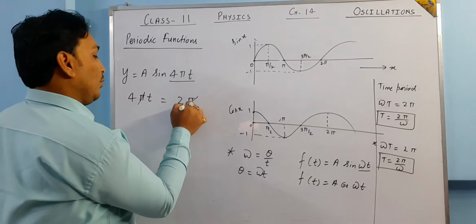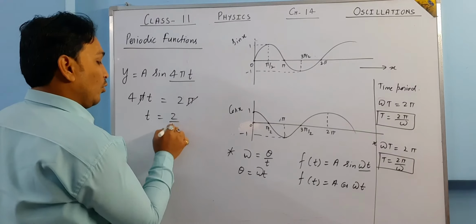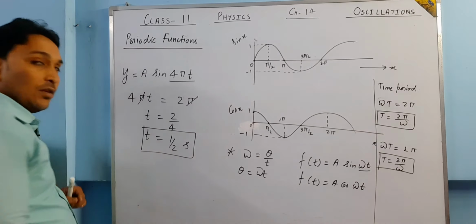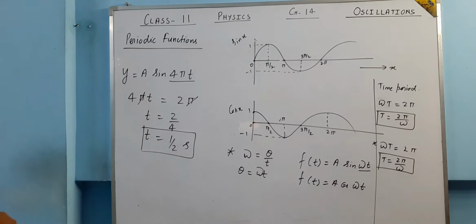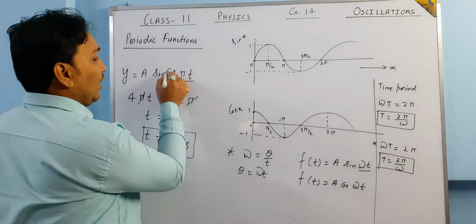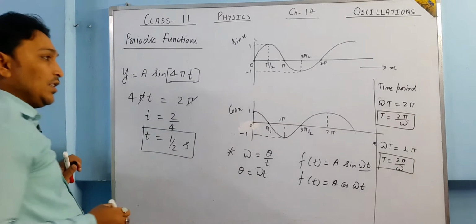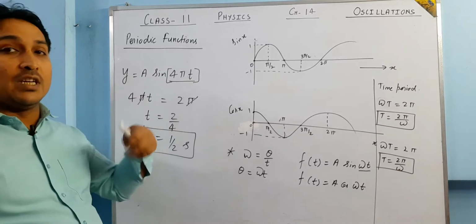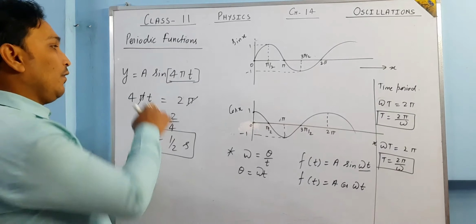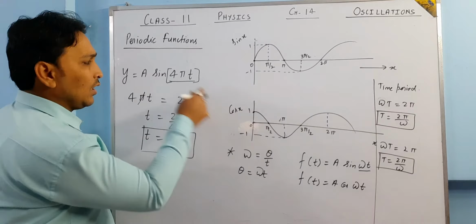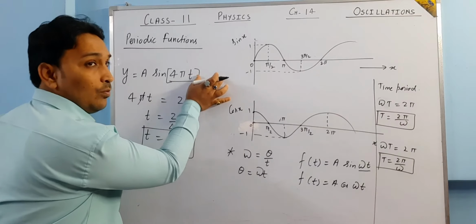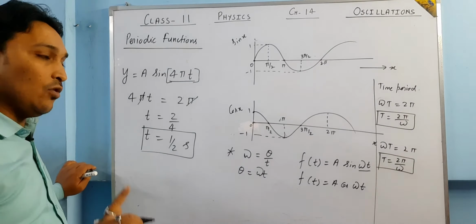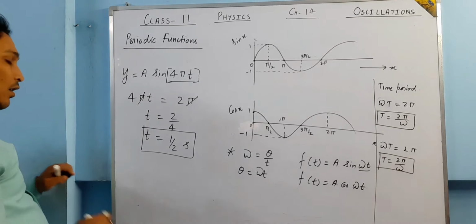So pi and pi will be cancelled out and t is equal to 2 upon 4, or t is equal to 1 by 2 seconds. This is the simple method of calculating the time period. Whatever the function of sine we have, just equate that argument with 2 pi, because sine repeats itself after 2 pi. Whatever we have with sine or cos, just equate it to 2 pi and then solve for t. Whatever value of t you get is going to be the time period.